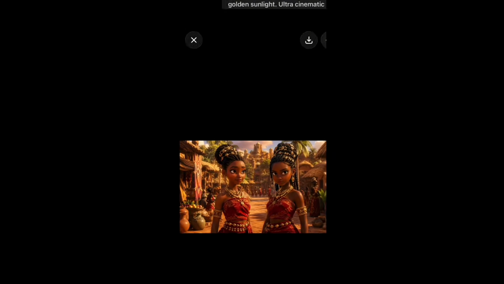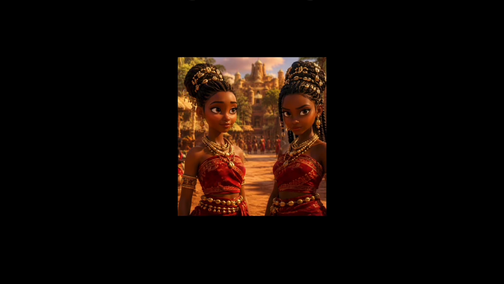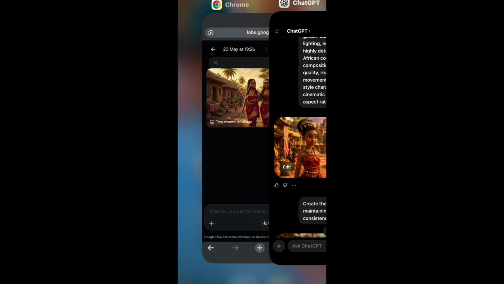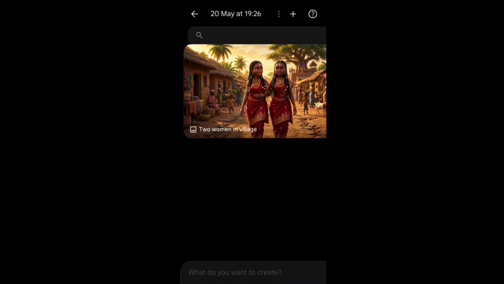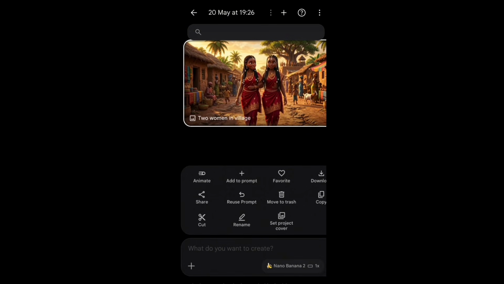Now, see the one we generated from ChatGPT. Look how clear it is. The girls are younger. Their outfit looks more African, while the one we generated from Google Flow looks still a bit African and Indian-ish, but of course the hair, their skin, the accessories, they're all African, the village, etc. So this is a high quality image. It gives top tier and it will do the job.